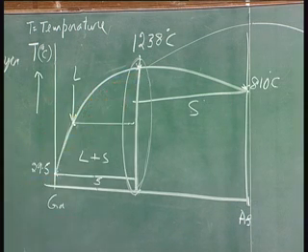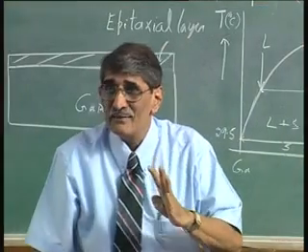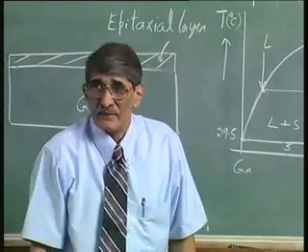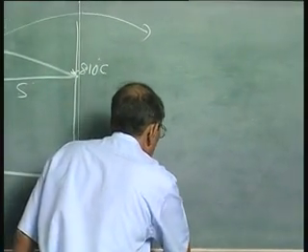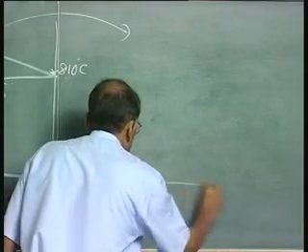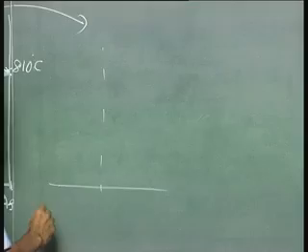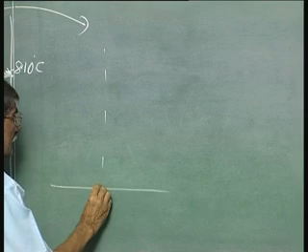See, we have deviated from electrical engineering and physics, and gone into metallurgy totally. But this is important to understand some of what is happening. So, what we saw is a line something like this.